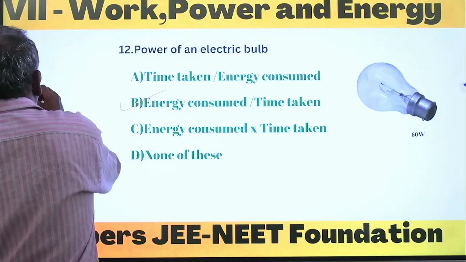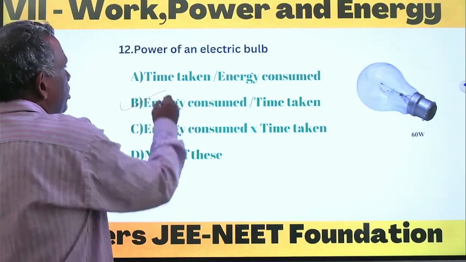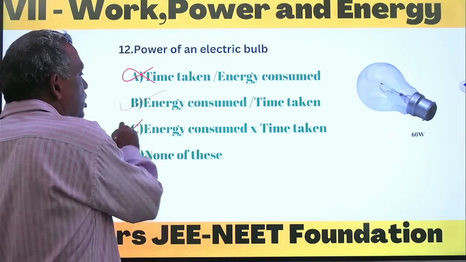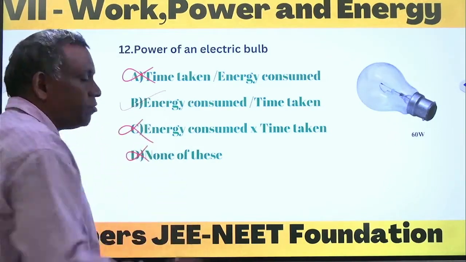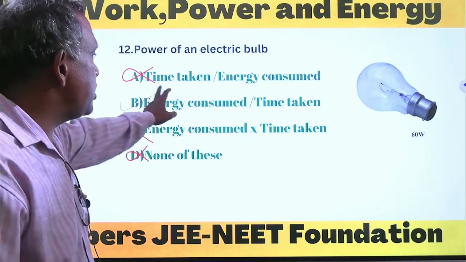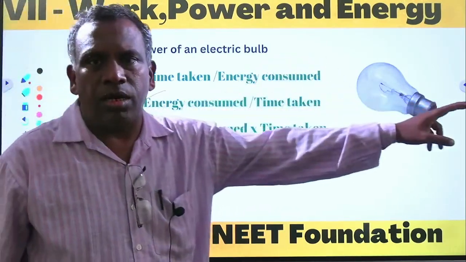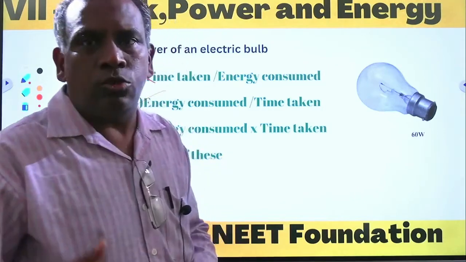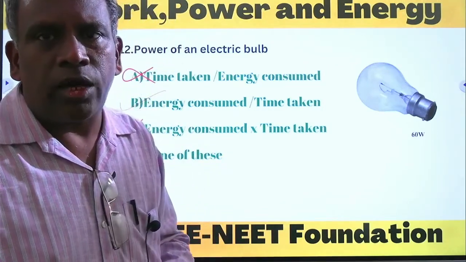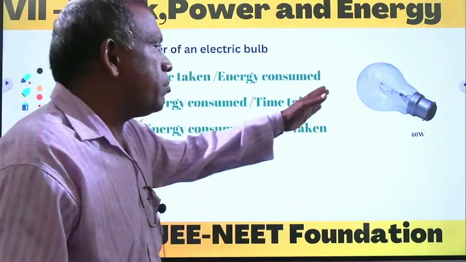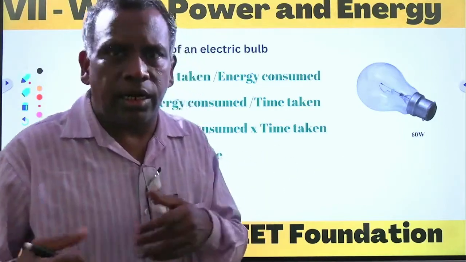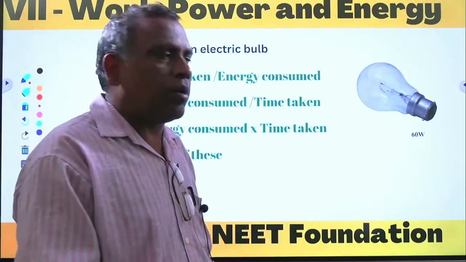The remaining options: time taken by energy is wrong, energy consumed into time taken is wrong, none of the above is wrong. So the answer is energy consumed by time taken. Power is nothing but the rate of energy consumed, the energy consumed by an appliance in unit time. For example, a bulb consumes a certain energy in a certain time. That is nothing but power.